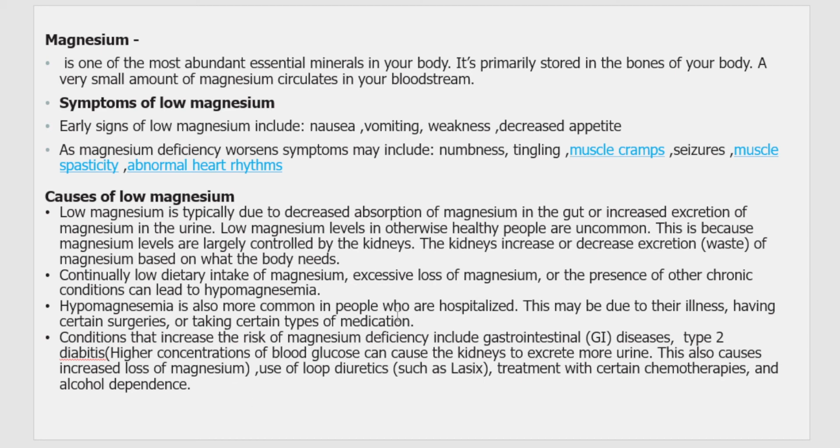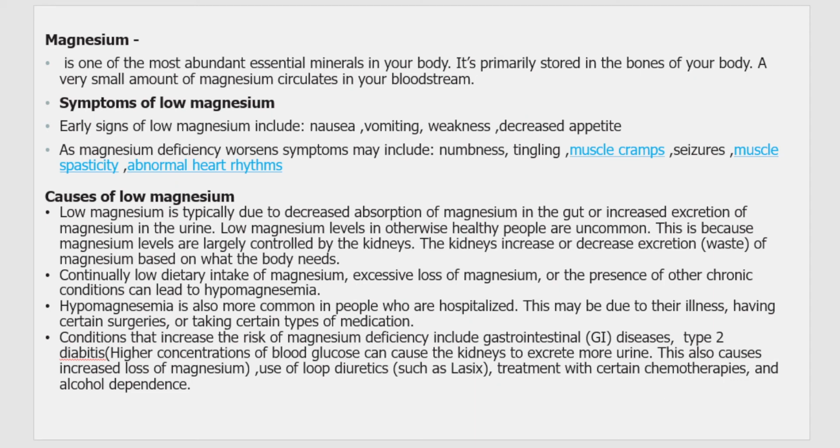Conditions that increase the risk of magnesium deficiency include gastrointestinal diseases, and a person who has type 2 diabetes can also suffer from magnesium deficiency. Because of the higher concentration of blood glucose in diabetes, the patient will be secreting more urine. Because the patient is secreting more urine, more magnesium is lost from the body. So this can also lead to magnesium deficiency.